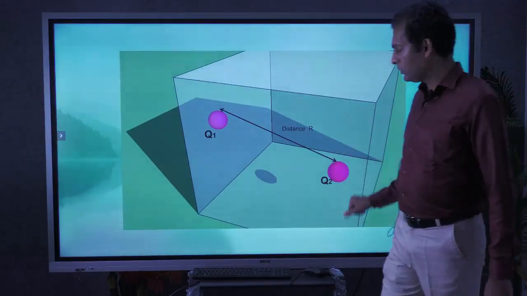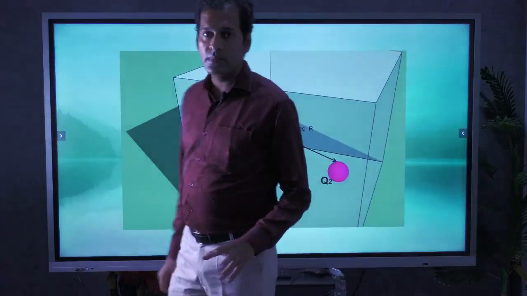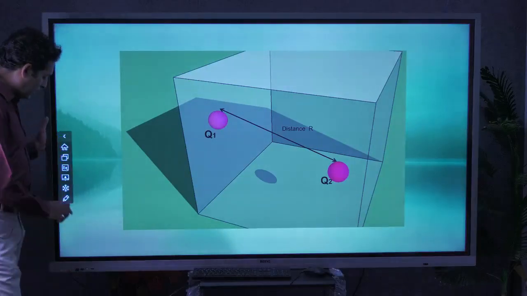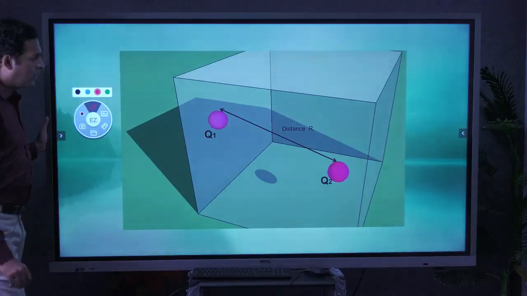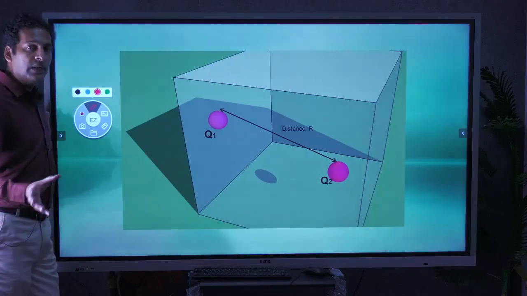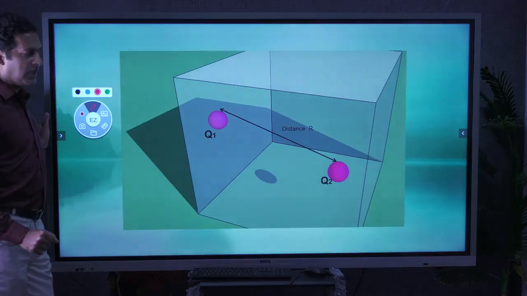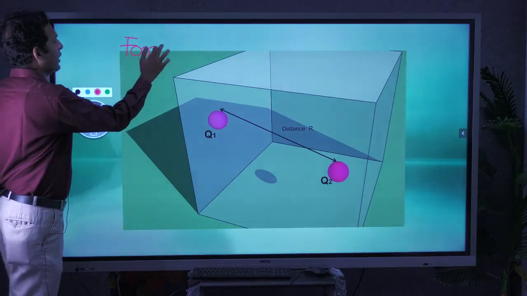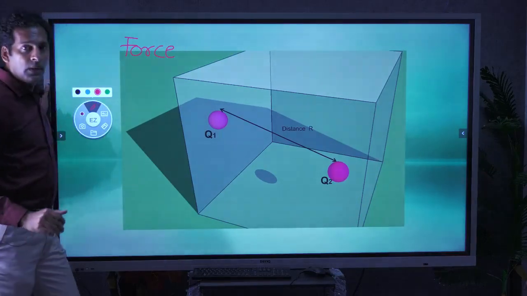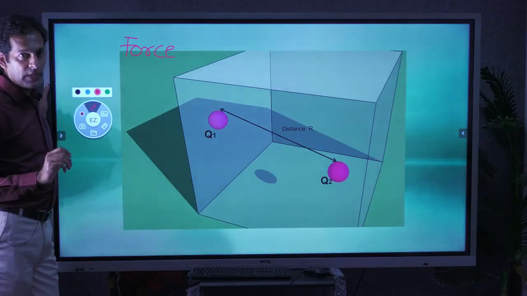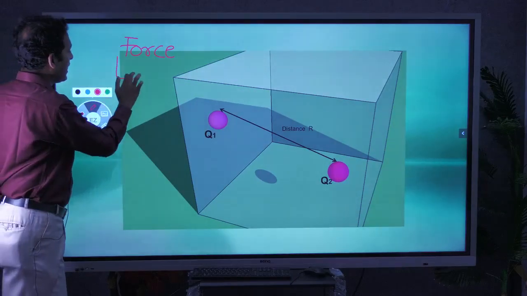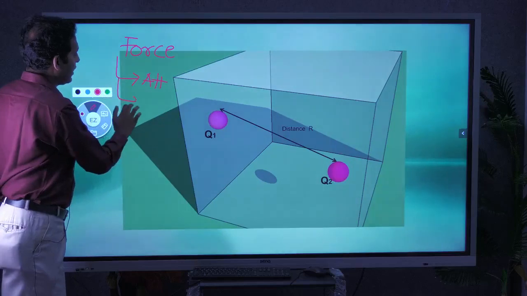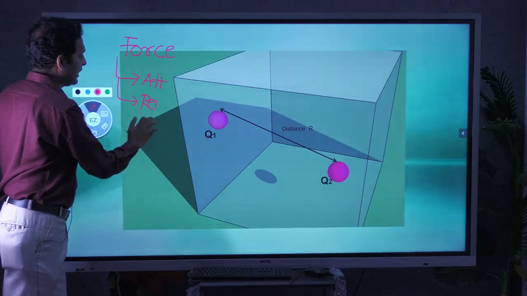So let us give them names. Here we have two charges. We will name them charge Q1 and charge Q2. According to Coulomb's law, he gives the relation of force between two charges. This force may have two types of relations: it may be attractive or it may be repulsive.